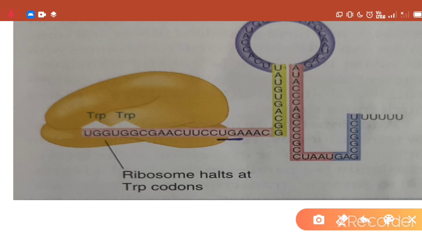In the absence of the terminator hairpin, it will not form a hairpin loop structure, and RNA polymerase will continue transcription of the different structural genes, bypassing the attenuator site.